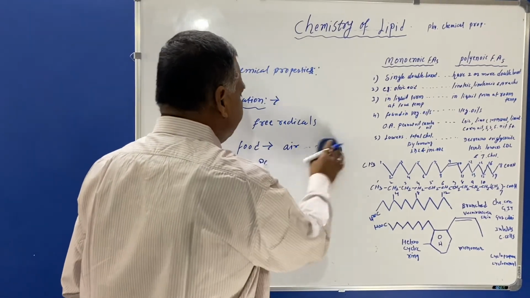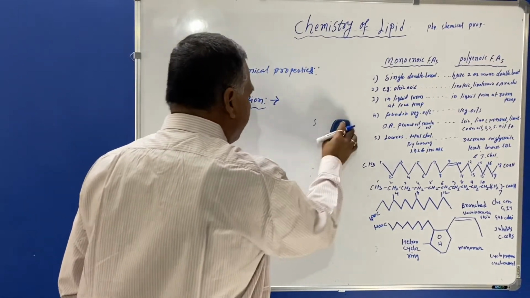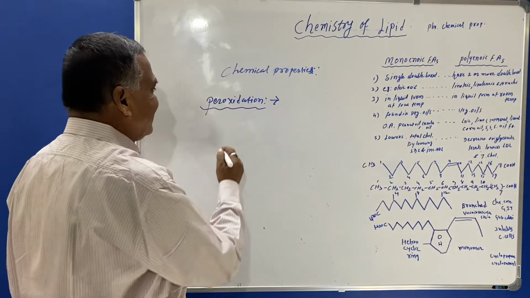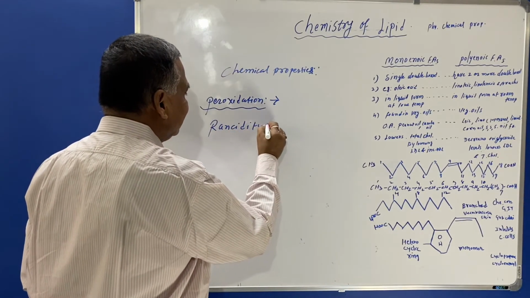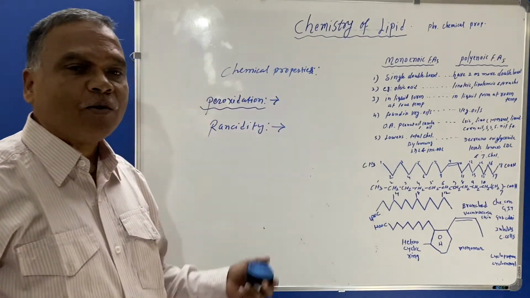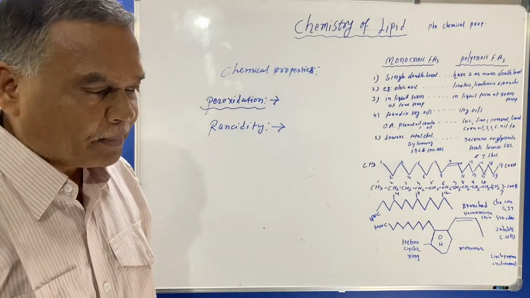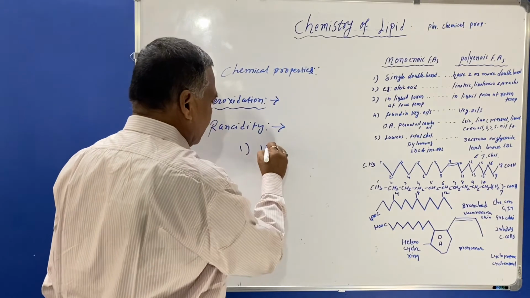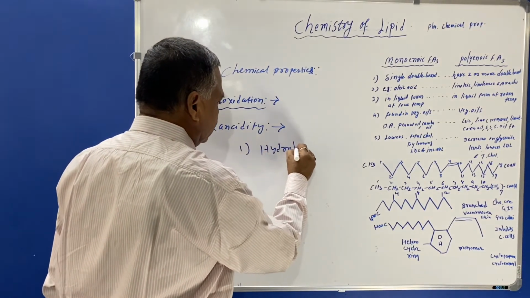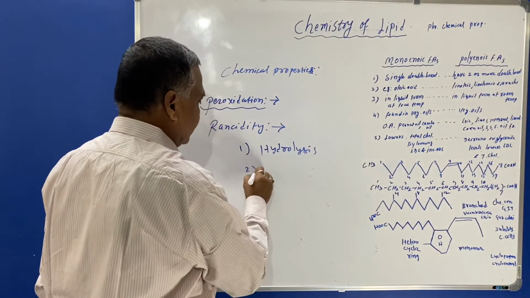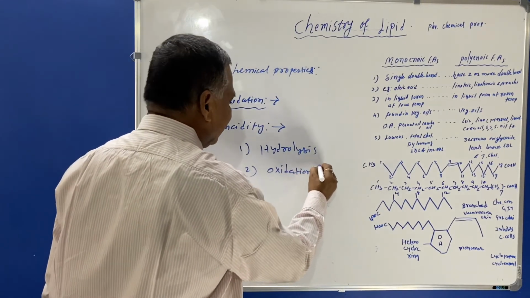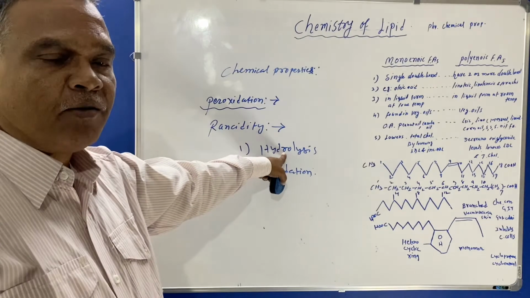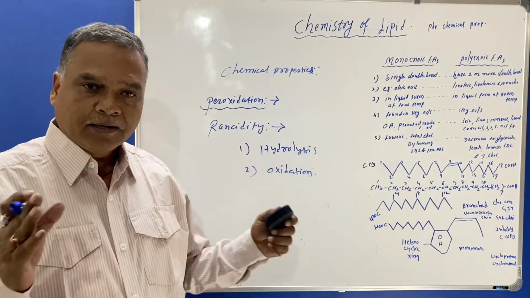Then we will see what is meant by rancidity. Rancidity of fats is seen by two processes: one is hydrolysis and the second is oxidation. What is meant by rancidity?